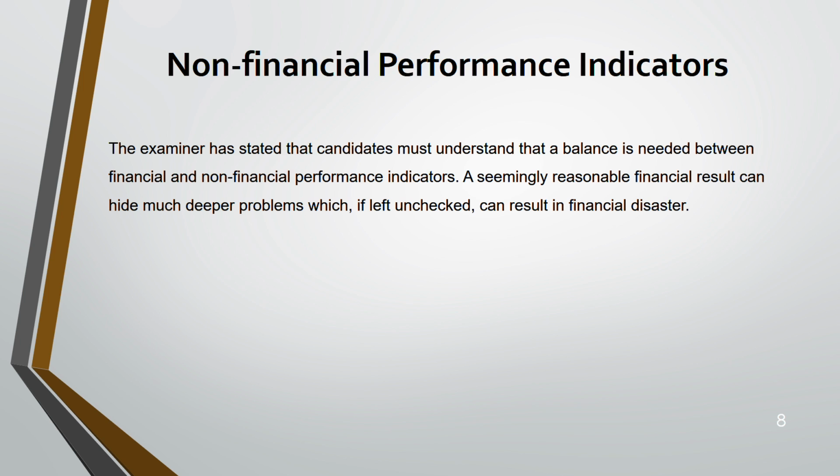You might think, why non-financial? If through ratios I can get? No. Ratios only give you one figure. They don't tell why the problem occurs. Why this ratio is too high, why that ratio is too low, why the ratio declined, why the ratio improved, why it is stable, why it does not answer those questions. But when you see financial performance indicators together with non-financial performance indicators, you get a better picture. Understanding?